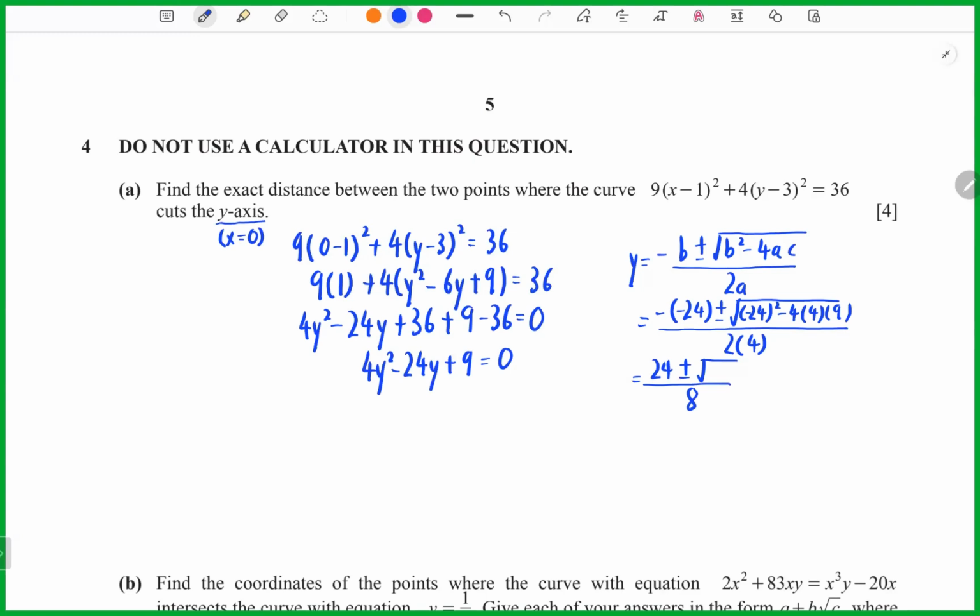Okay, so wait a minute. Here we'll get 432. Okay, so I can take, maybe I can expand, so I try to get 12 root 3 here.